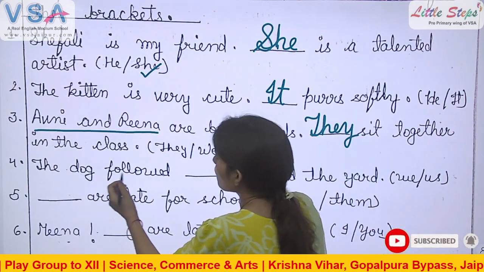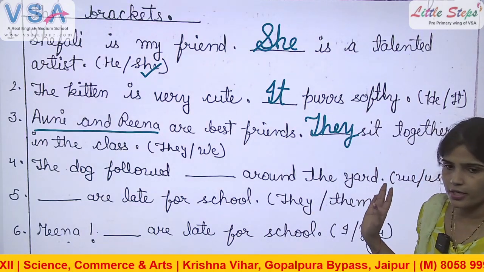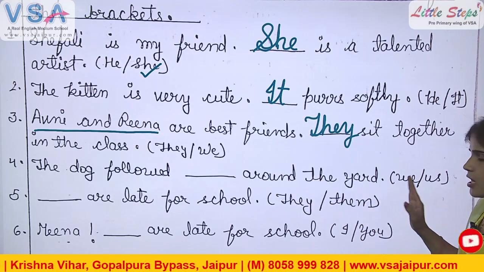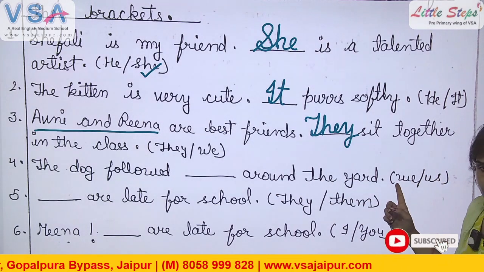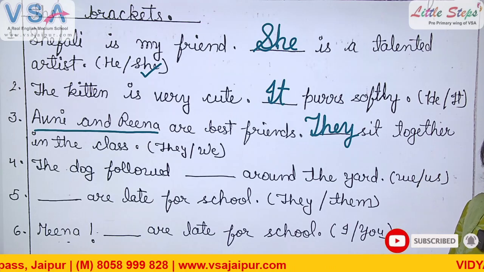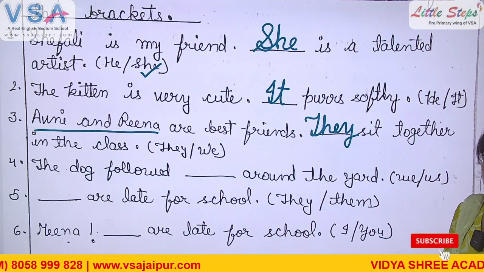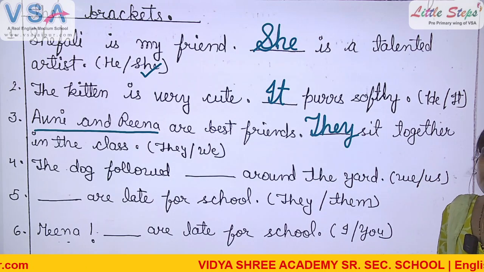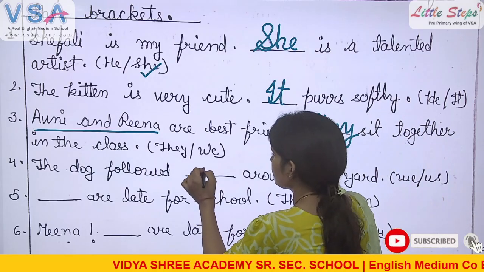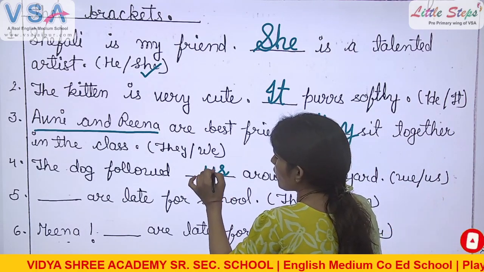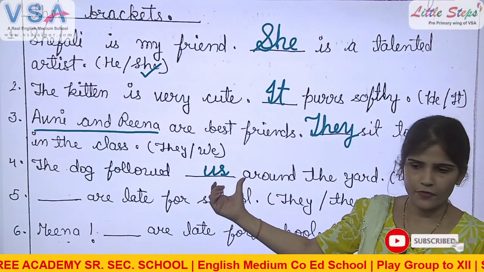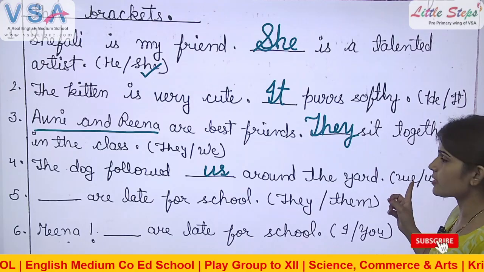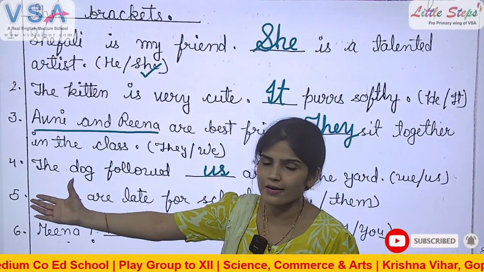Next, the dog followed dash around the yard. Now look here properly. Ridvi, stand up, beta. The dog followed dash around the yard. Look at the options we and us. The dog followed us. Very good. Sit down. This is the objective form of the pronoun, right? So at the object place, we use the objective form. We is a subjective form. When it is used as a subject, then we can use we.